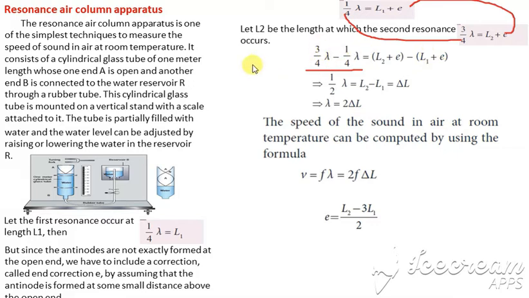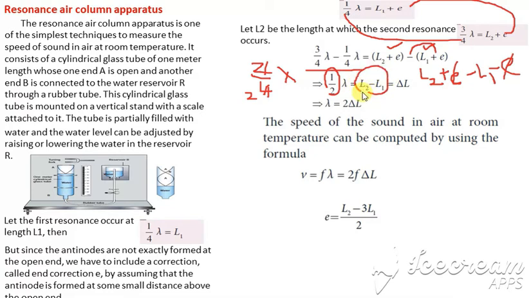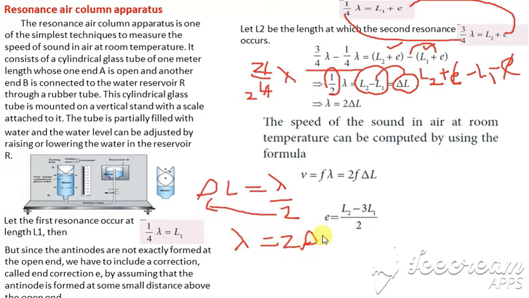Okay. 3 minus 1, which is 2, divided by 4 into lambda. If you cancel this, we get 1 by 2. So 1 by 2 lambda is equal to L2 plus E minus L1. If you multiply the minus inside, it is minus E. So plus E minus E get cancelled. We get L2 minus L1 alone. L2 minus L1 can be written as the change in length, that is del L. So del L is equal to lambda divided by 2. Since we need lambda, we bring the 2 to this side, so lambda is equal to 2 into del L.